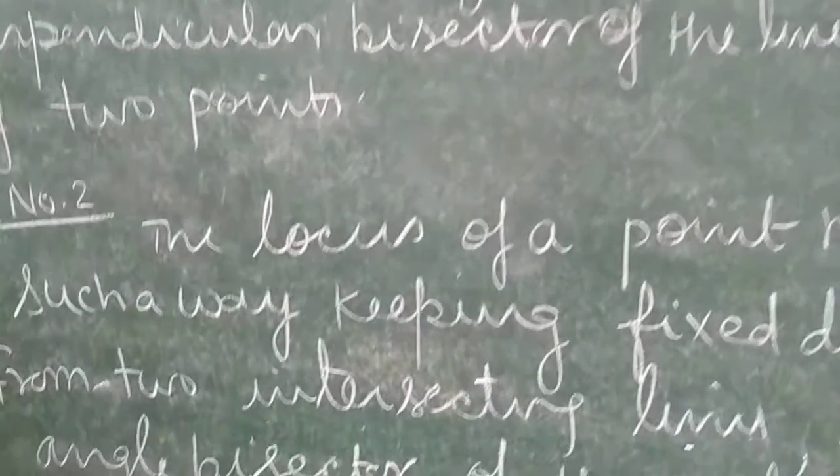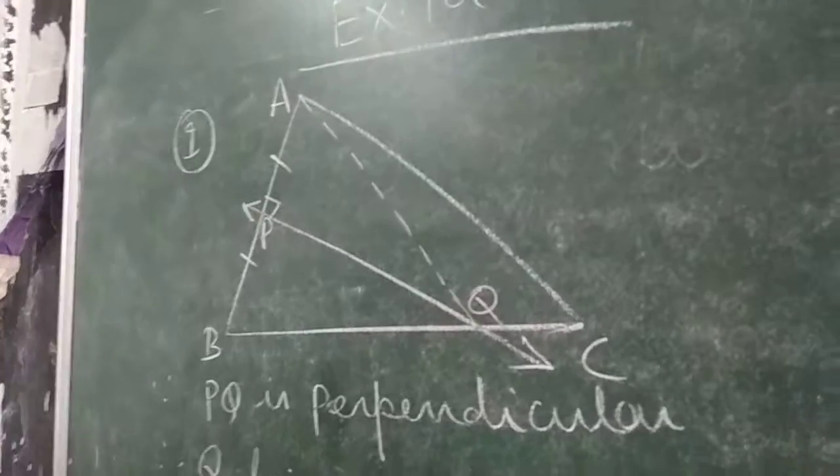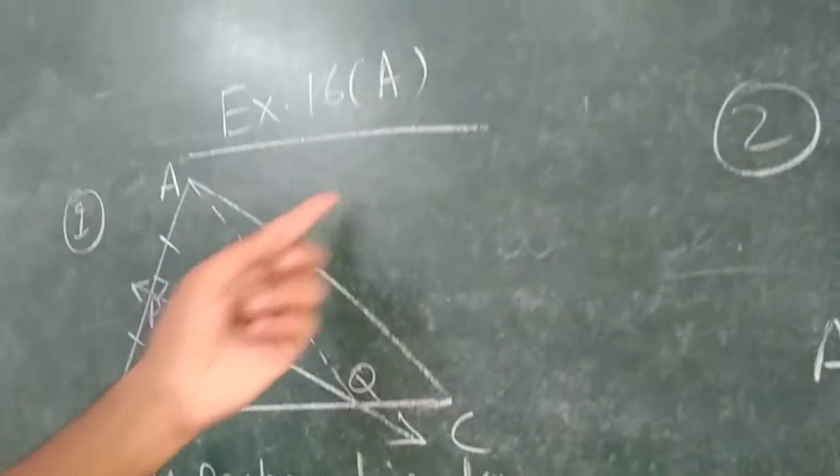Now I come to the exercise so that it will be more clear to you. Students, exercise 16, question number 1.